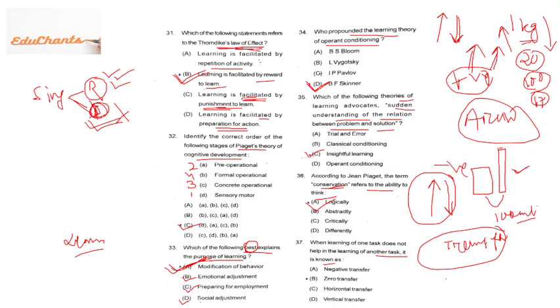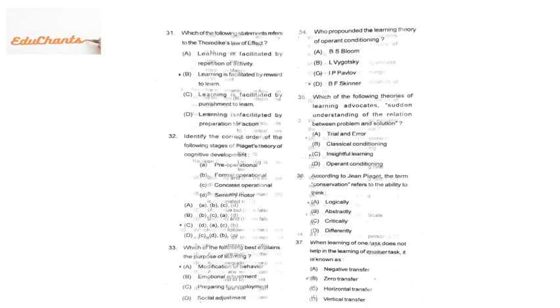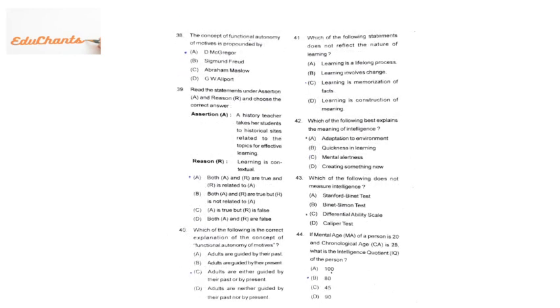When there is no relation between two things. Suppose, for example, you are driving a car and you are married. Both are not related. Car driving has nothing to do with your marriage status, right? So this is called zero transfer. When learning of one task does not help in learning of another task, then it is zero transfer, right? Next, 38. The concept of functional autonomy of motive is propounded by functional autonomy theory, definitely given by Allport, right?